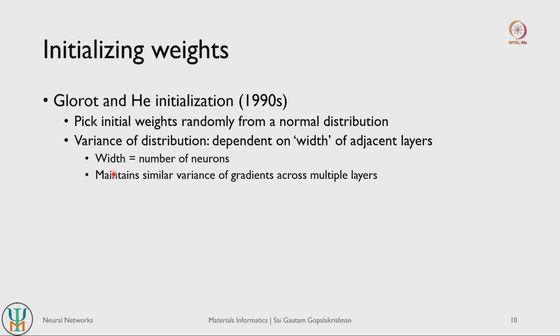So as I mentioned, width corresponds to the number of neurons in a given layer. So basically if you pick the variance keeping into account the width of your adjacent layers, you try to maintain similar variance of gradients across multiple layers, right. In other words, the gradients themselves vary in a similar fashion across the different layers, thus solving the problem of either exploding gradients or saturating gradients, at least in the initial few iterations, right. So Glorot and He initialization is often used in multilayer perceptrons in the modern era.